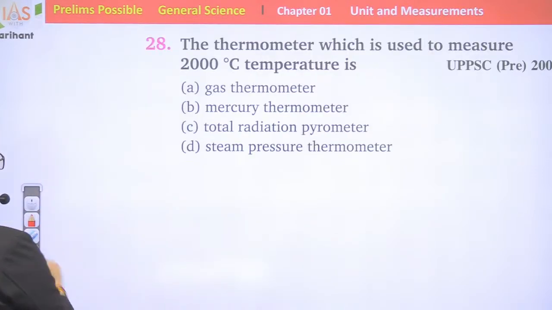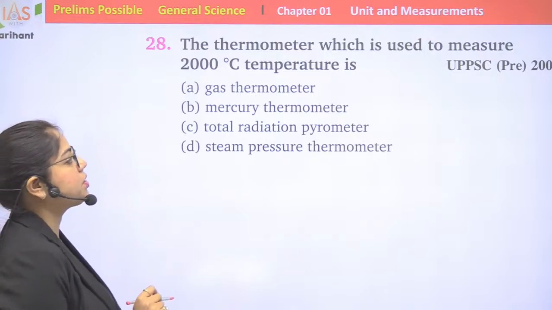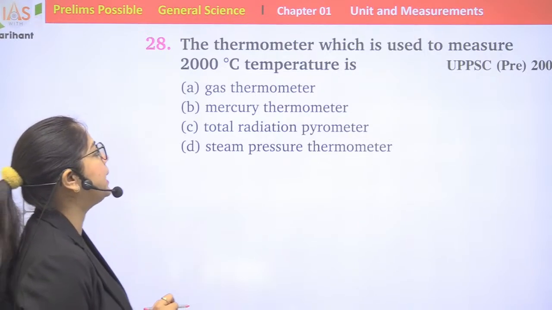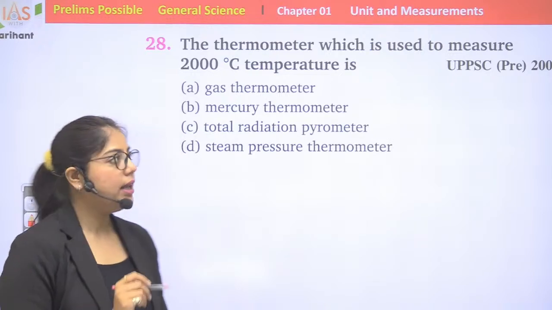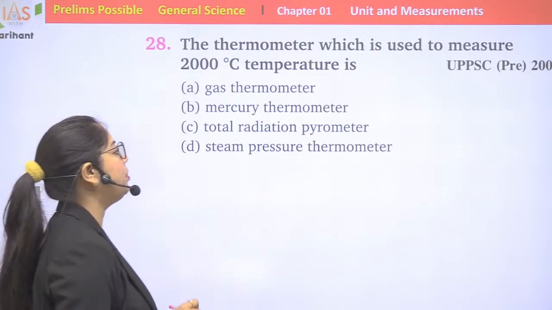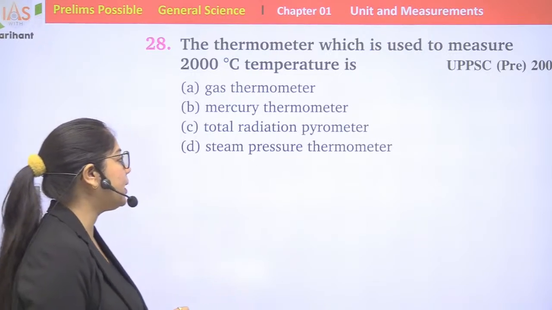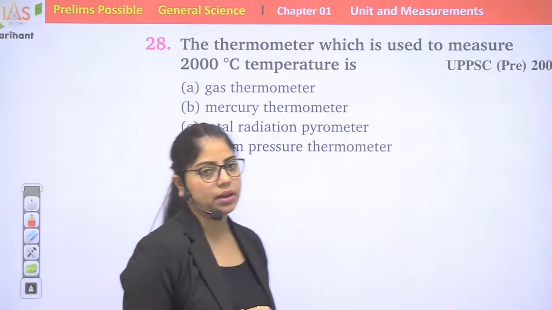Coming to the next question. The thermometer which is used to measure 2000 degrees Celsius temperature is: gas thermometer, mercury thermometer, total radiation pyrometer, or steam pressure thermometer.